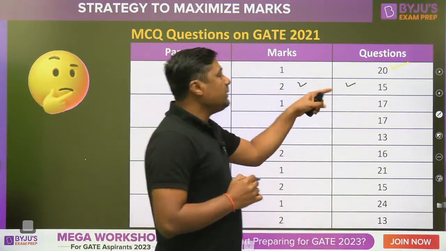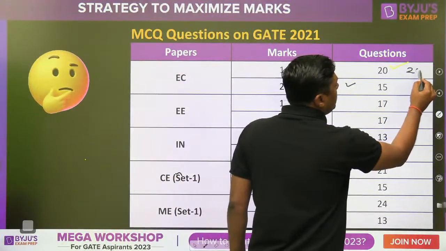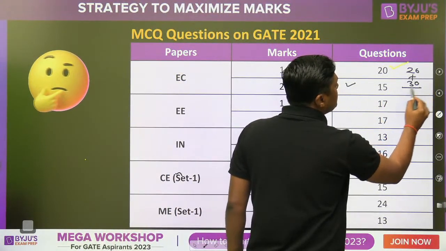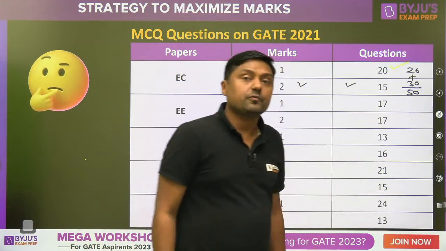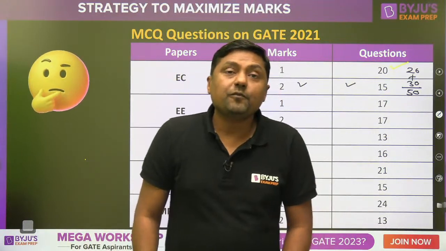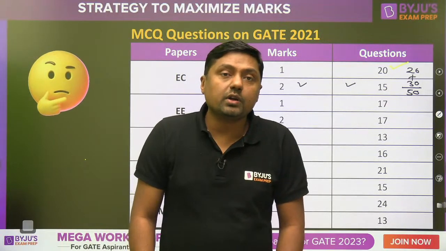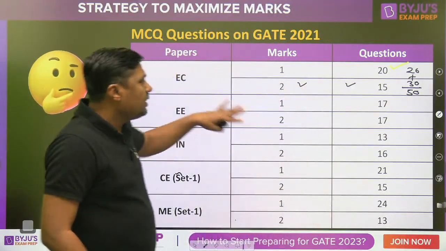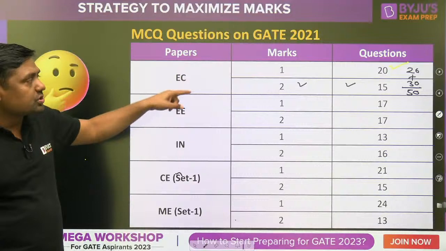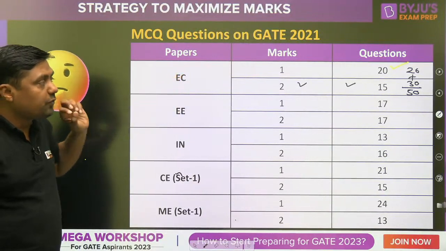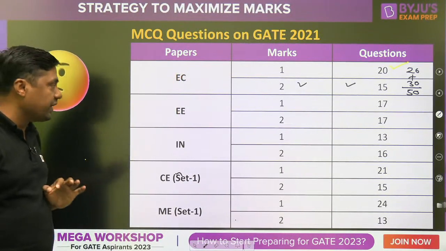So 1 marks 20 plus 30, total marks is 50, around 50% marks. Sameer, you are giving the third 30 and 30 around, no doubt, that is the figure. So 1 marks 20 questions, 2 marks 15 questions, total 50 marks, means 50% weightage.